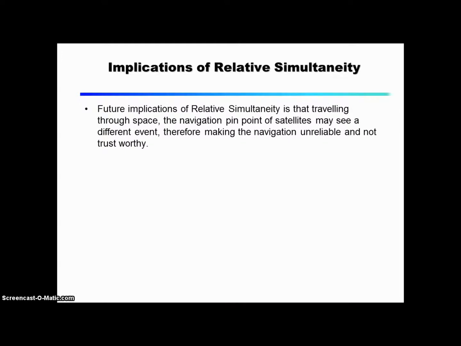Implications of relative simultaneity. A future implication of relative simultaneity is that when traveling through space, the navigation pinpoint of satellites may see a different event, therefore making the navigation unreliable and not trustworthy.